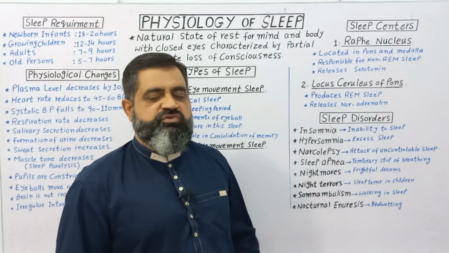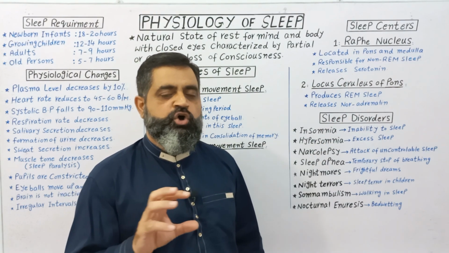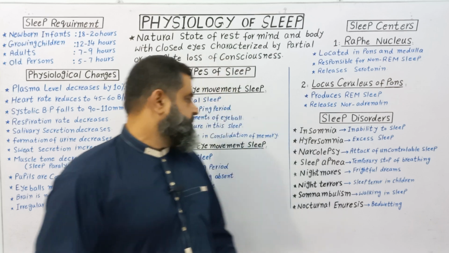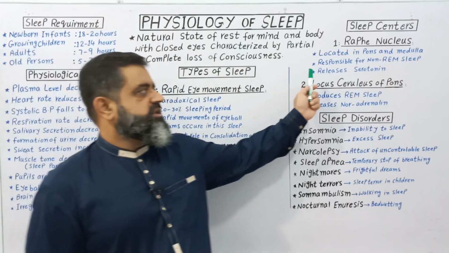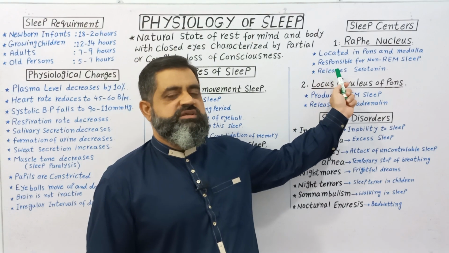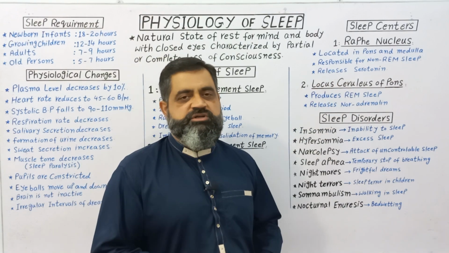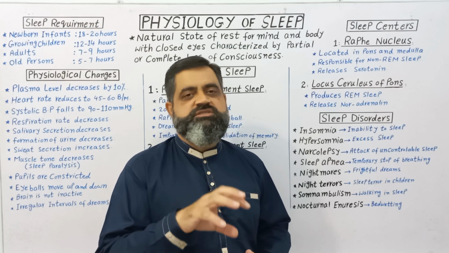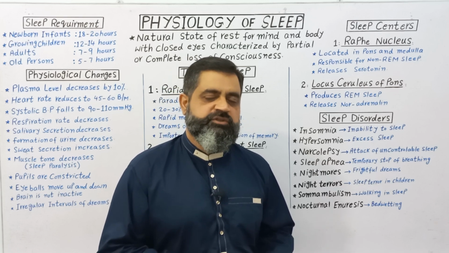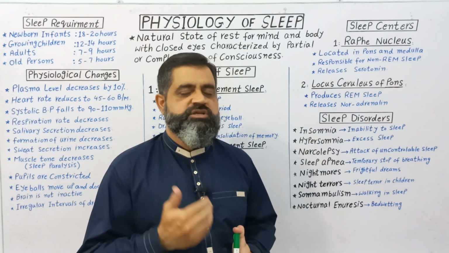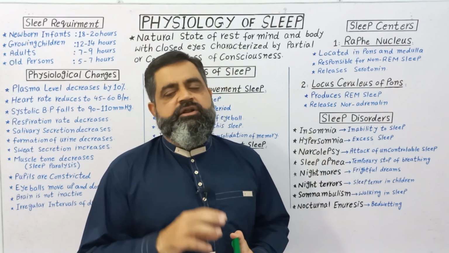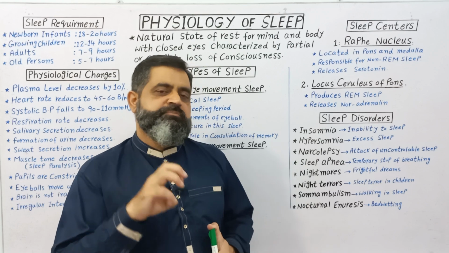It is responsible for non-rapid eye movement sleep, and this part of the brain releases serotonin, which is a neurotransmitter responsible for non-REM sleep. Serotonin is a neurotransmitter which is released in the blood and it controls our sleep period.